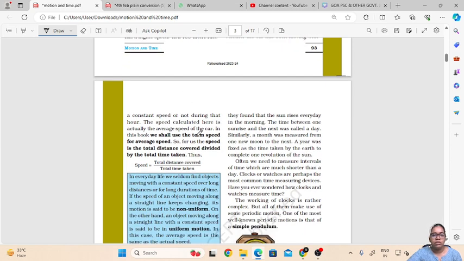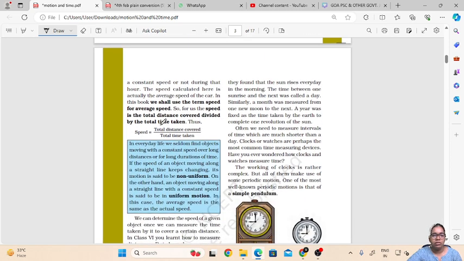So we shall use the following formula, that is speed equals total distance covered upon the total time taken. This formula will give us the speed of any object if we know the distance and the time taken to cover that distance. And depending on the speed, we can classify the objects as moving fast or slow.